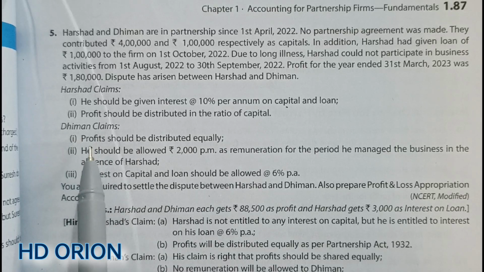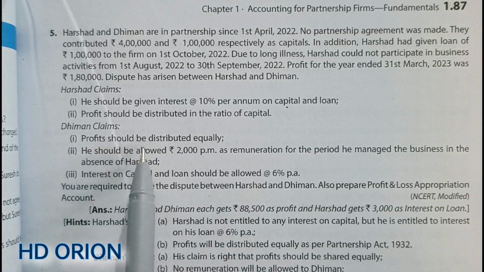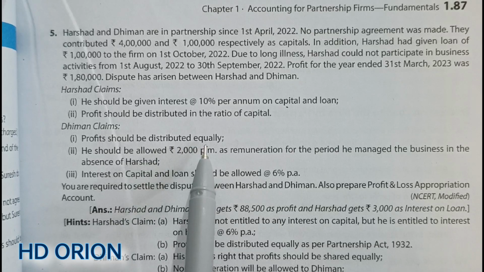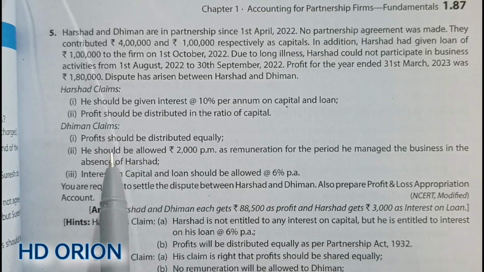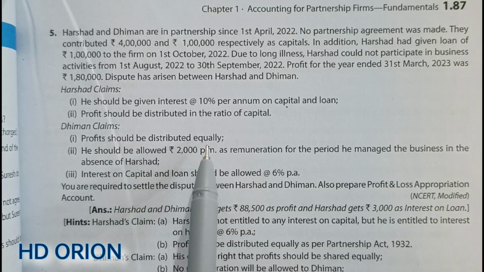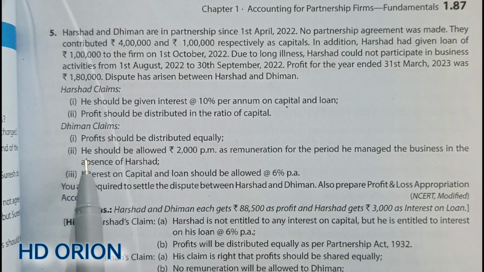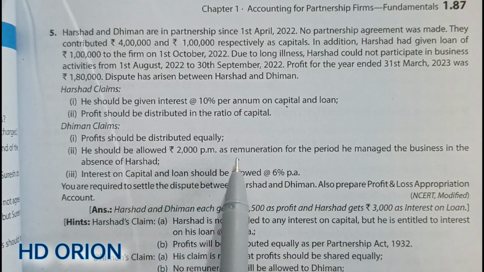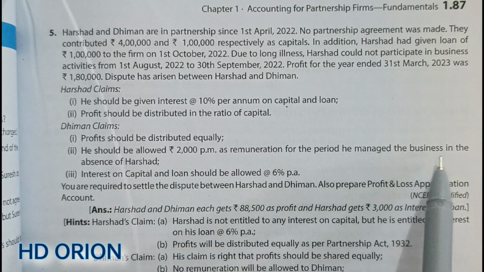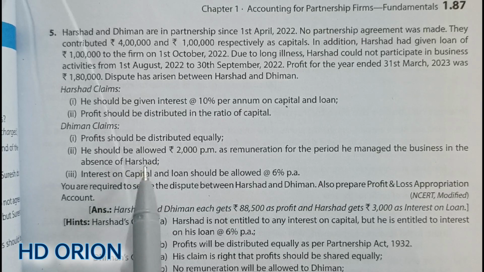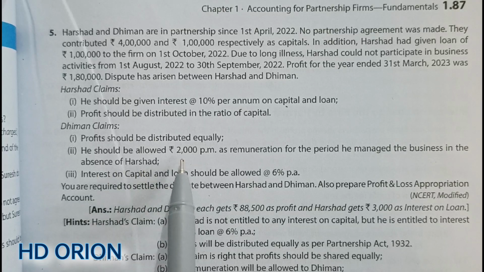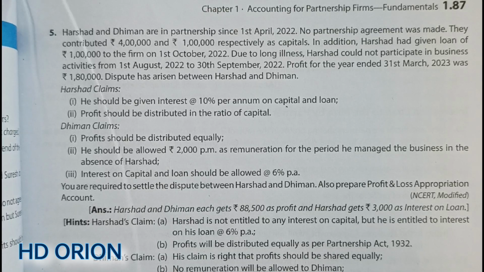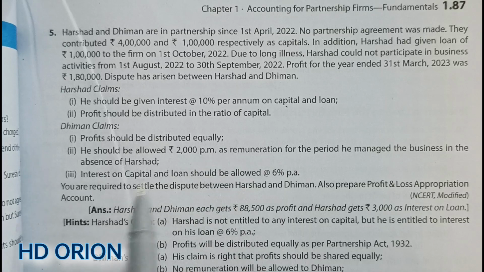Then Dhiman's first claim is that profit should be distributed equally. So it goes with the Indian Partnership Act 1932. So Dhiman's proposal has to be accepted. Second, he should be allowed rupees 2,000 per annum as remuneration for the period he managed the business in absence of Harshad. Now this remuneration cannot be accepted because there is no partnership deed, and Indian Partnership Act says that no salary will be given to the partners. So this claim will not be accepted.